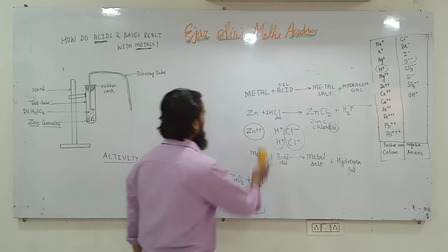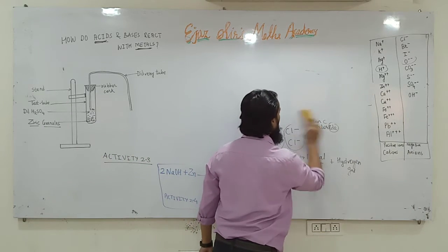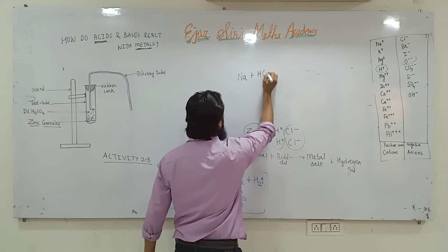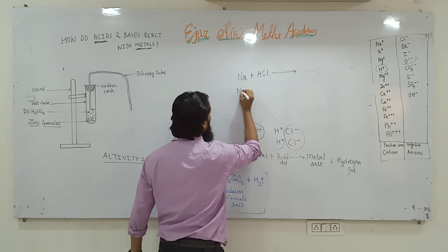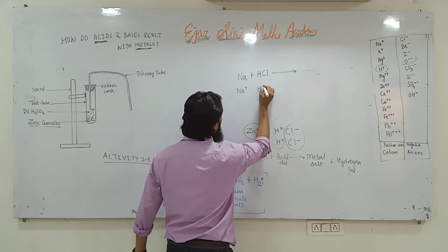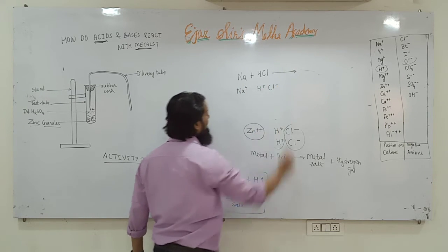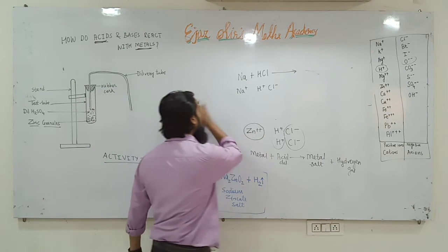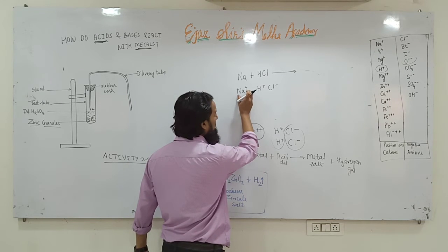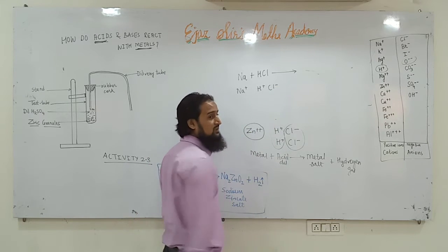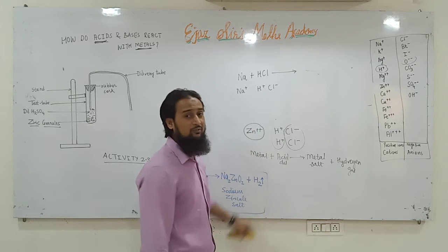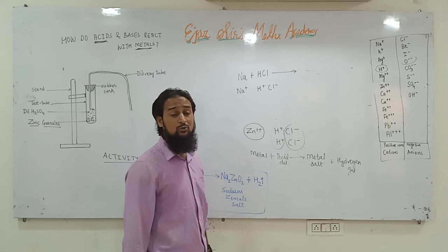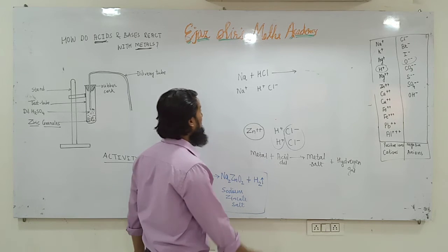We can solve another reaction. What happens when sodium reacts with hydrochloric acid? So we know sodium is 1 positive and H will be 1 positive and Cl will be 1 negative. Now how to balance this reaction? Na positive and Cl negative can join to each other. But what will happen to H positive? Hydrogen is already a very reactive element. So it must be balanced.